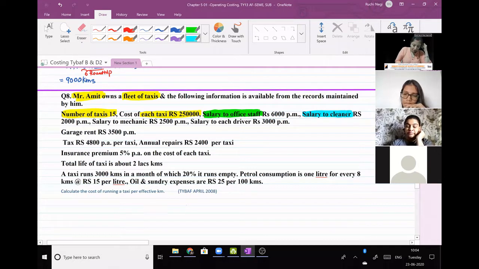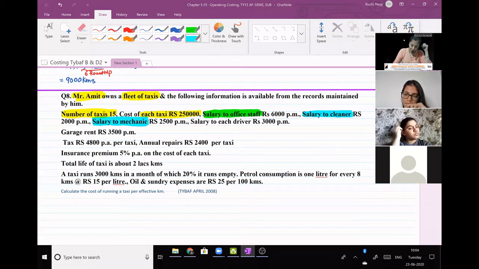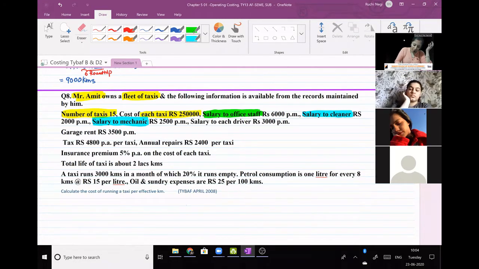Salary to mechanic, variable, obviously. Then salary to driver, again, variable cost as per CAS 5. Next, garage rent.